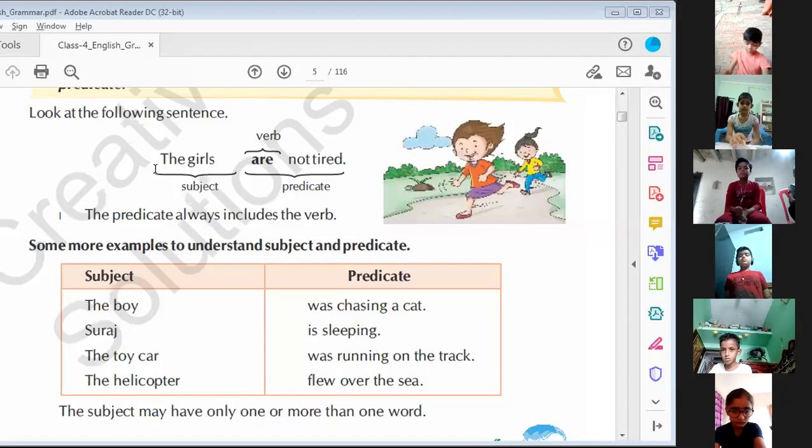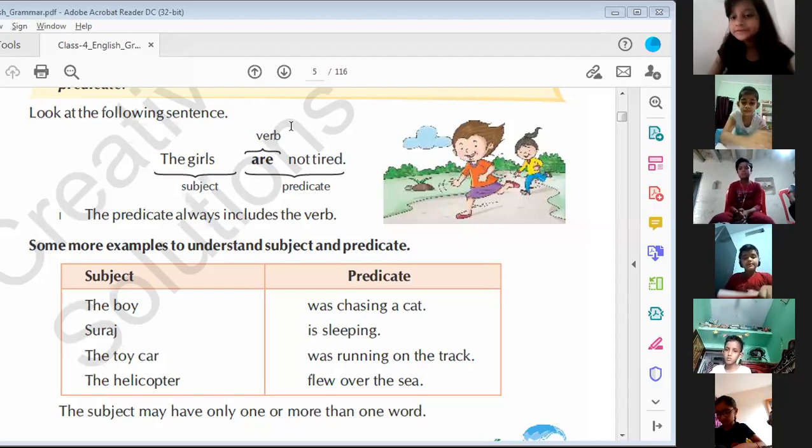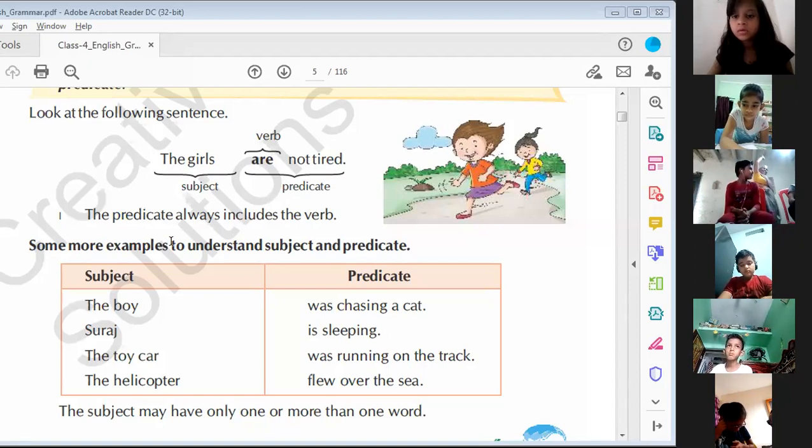So here you can see the sentence, the girls are not tired. Girls is the subject, are is the verb, are not tired. This whole part is the predicate. The predicate always includes the verb. We can say that the predicate always includes the verb.